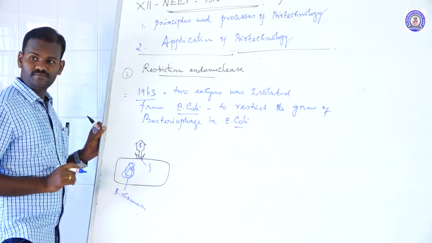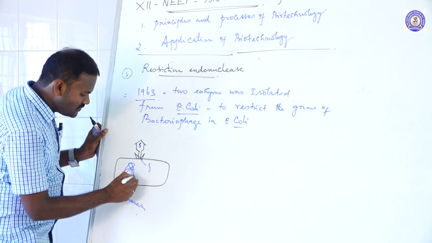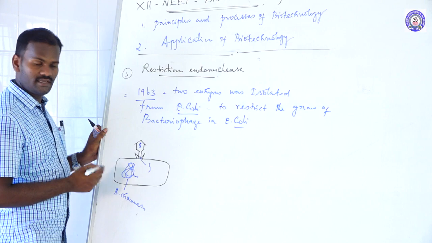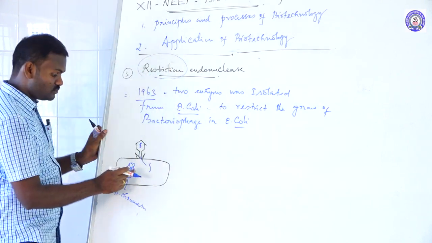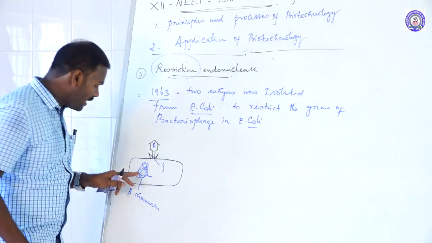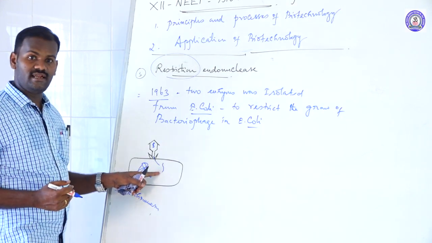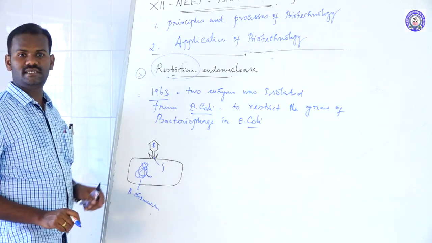At this time, each bacterium secretes a specific enzyme. These are called restriction endonucleases. The restriction endonuclease is a defense mechanism of the E. coli bacteria. What is the defense mechanism? How do bacteria protect themselves against invading viral DNA? By secreting restriction endonuclease.